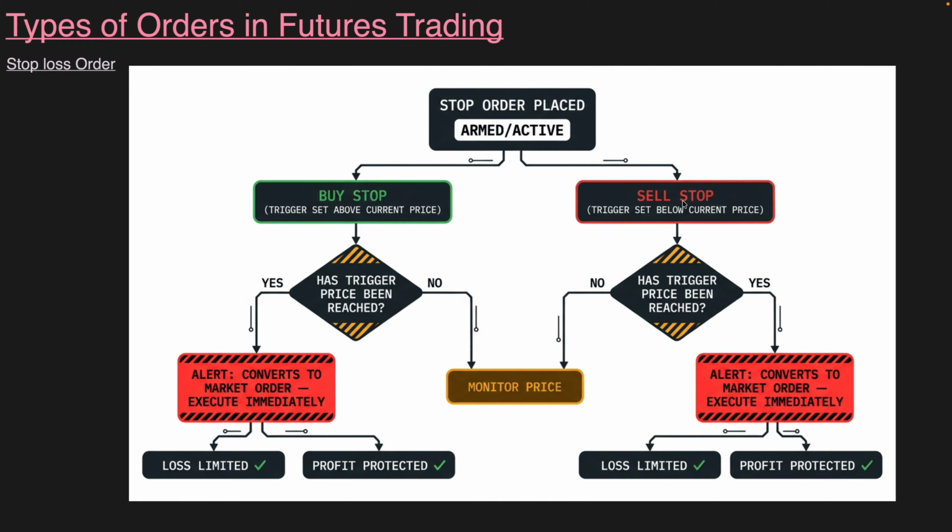Similarly, a sell stop order is always placed below the current price. So if the sell stop order has triggered, yes, it converts into a market order and loss will be limited and profit gets protected. And if it has not been reached, it will keep monitoring. See, a stop order and stop loss order is always placed in case the market moves in an adverse direction. See, here a buy stop order is placed if somebody has taken a short position, let us assume.